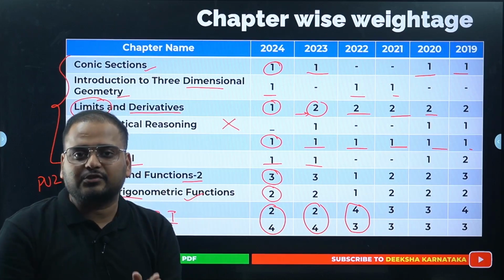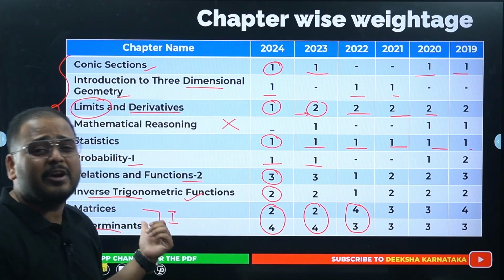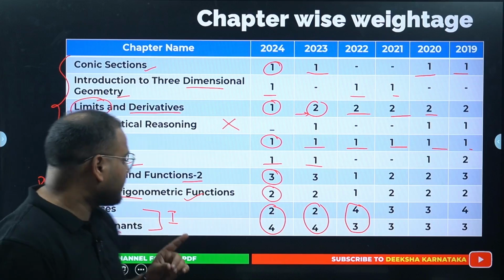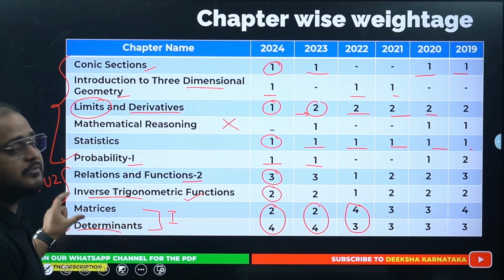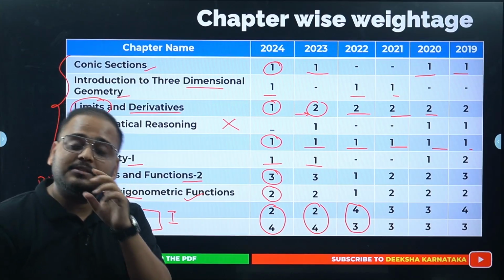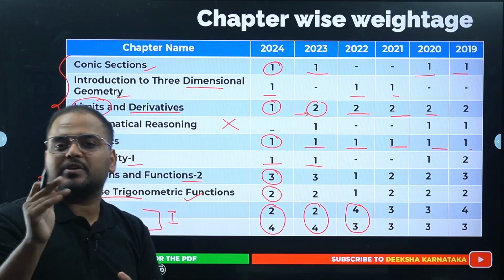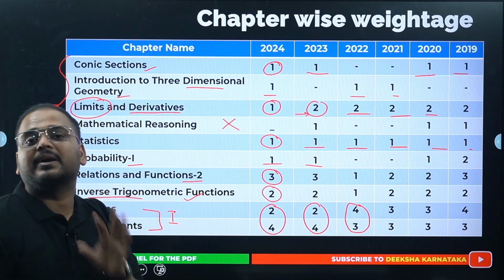If you are thorough with the concepts of this chapter, you should be able to solve these questions very simply and pretty fast, okay? So I would prefer that you complete these chapters very fast. Matrix and determinant, like vector and 3D, are simple chapters based on definitions. Questions are also straightforward. Make sure that you are prepared with this in the beginning itself.